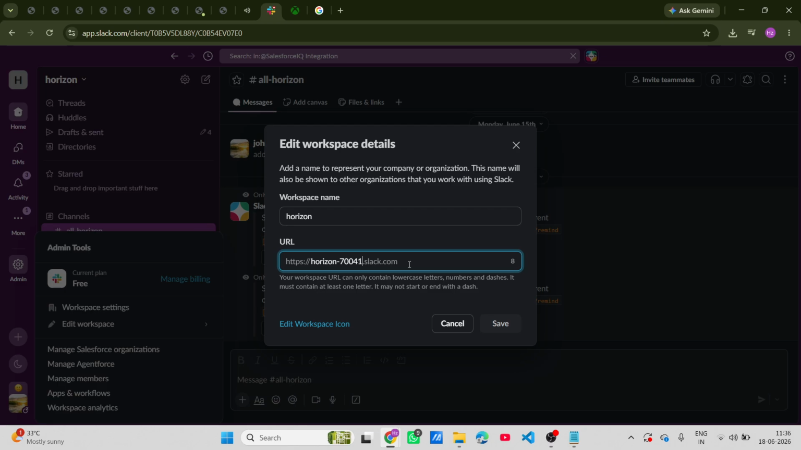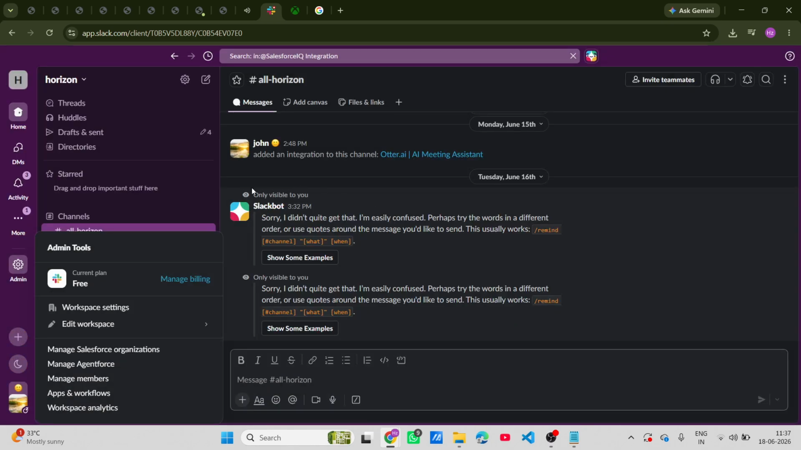Once you've typed in your new URL, it's time to save those changes. Take a moment to review everything to ensure it all looks correct. After you've done that, you'll see a green Save button. Click that, and just like that, your workspace URL has been updated.